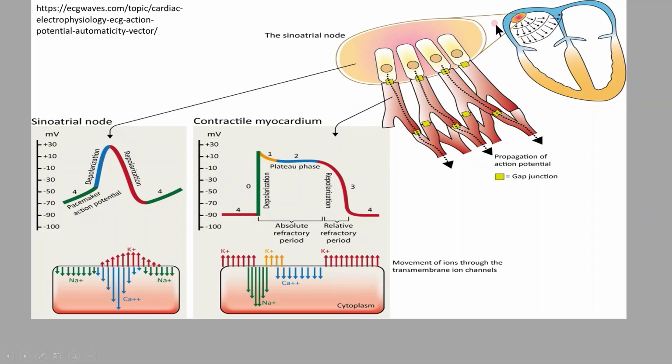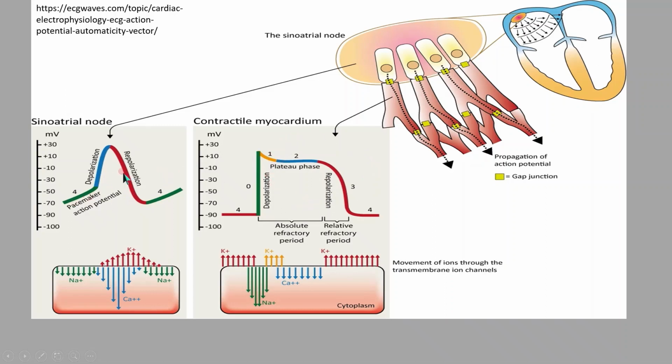The depolarizing current moves from the SA node all over the heart muscle through the gap junction, or the propagation of current to other parts.